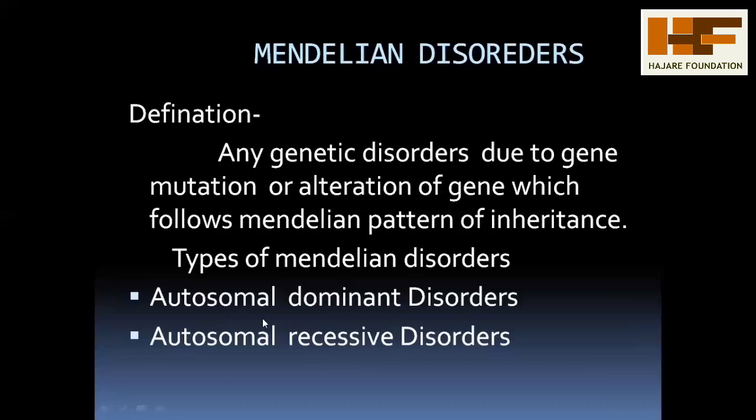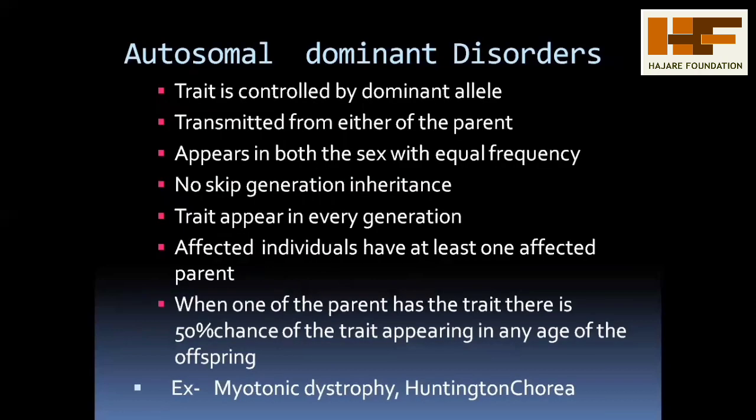Here the autosomes sometimes express their dominance, which is called a dominant disorder. If recessive alleles express their characters, that is called an autosomal recessive disorder. Here we consider autosomal dominant disorder.